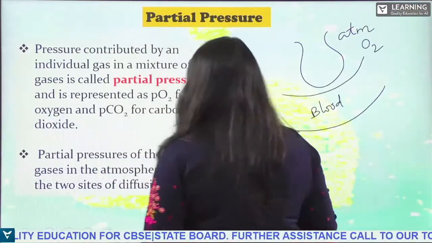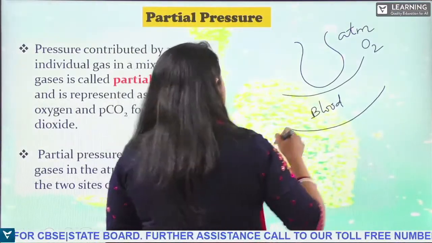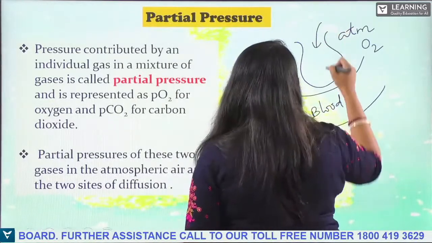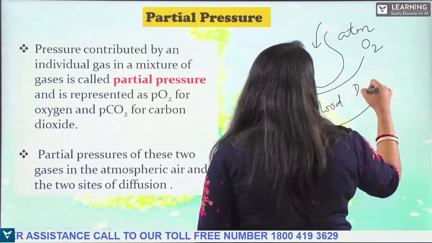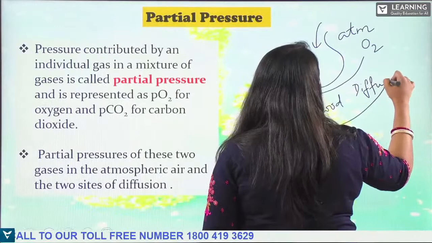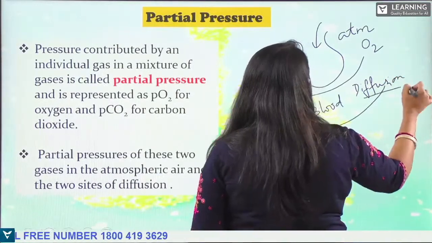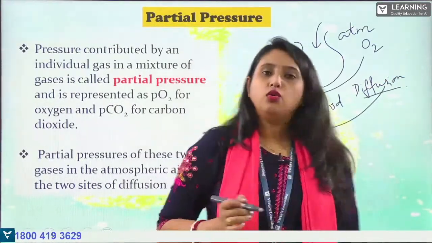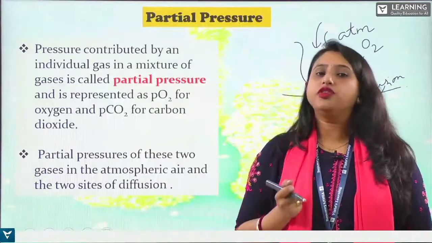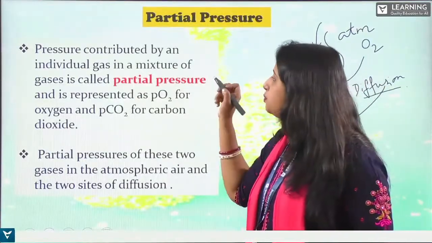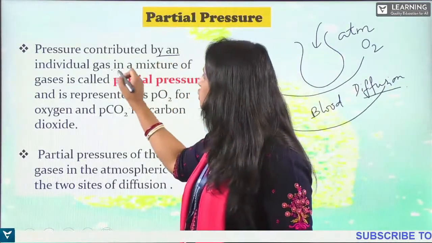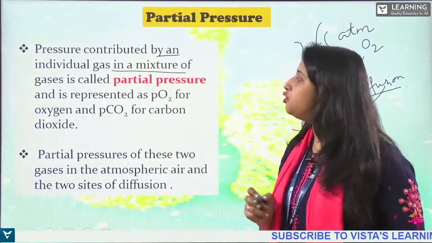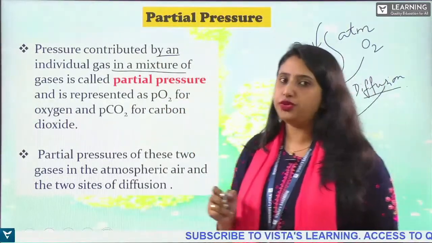When it comes here, the transportation takes place because of diffusion. There is a mixture of gases, so the pressure contributed by the individual gases in a mixture of gases is called the partial pressure.